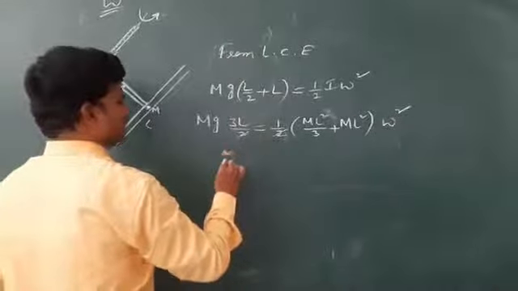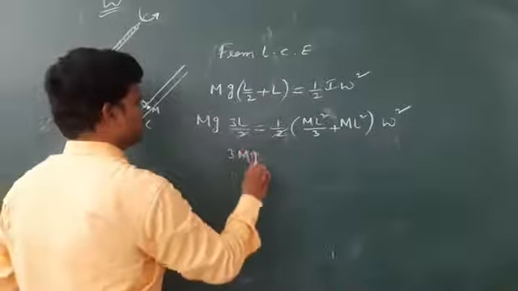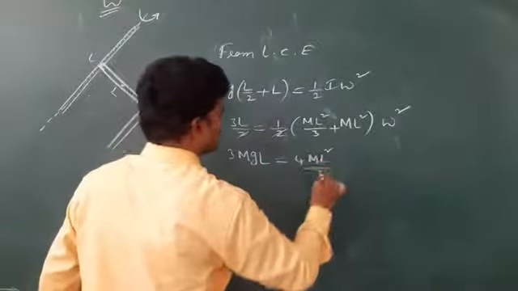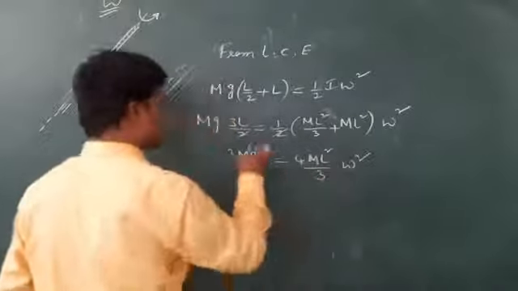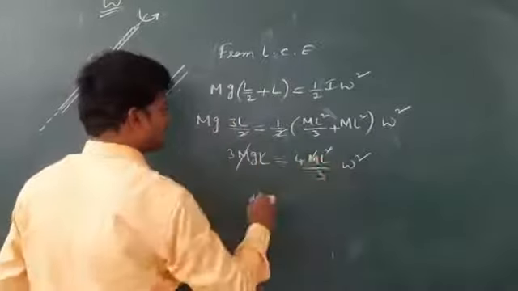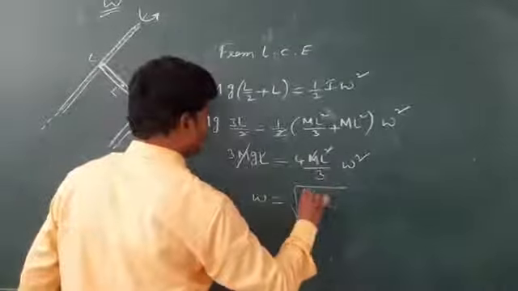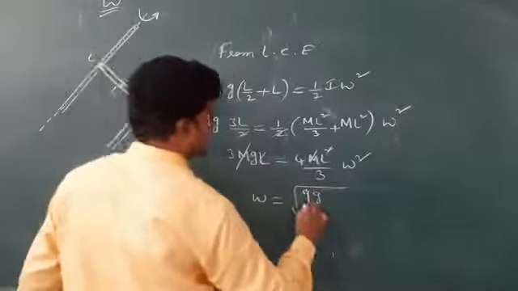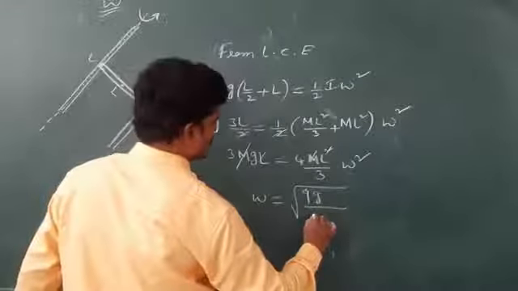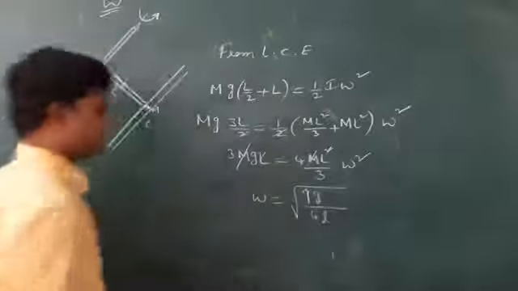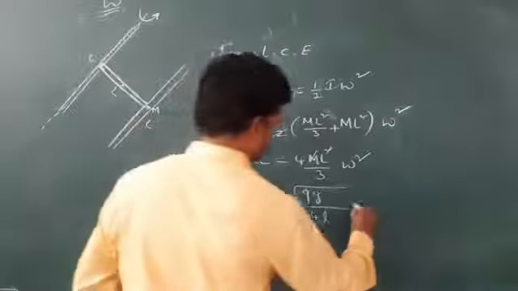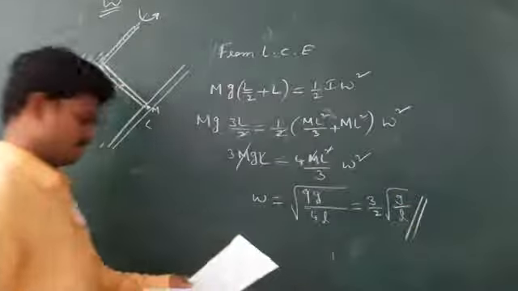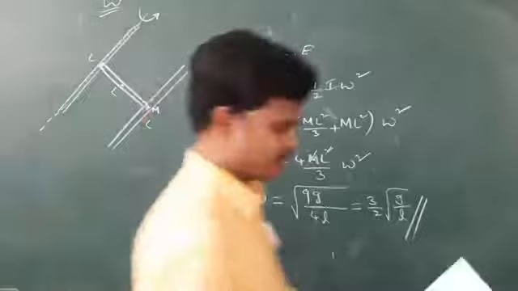So 3MgL by 2 equals half times 4ML square by 3 times omega square. ML gets cancelled. So omega is equal to root of 9g divided by 4L, 9g by 4L. So you will get 3 by 2 root of g by L. Yes, 3 by 2 root of g by L.